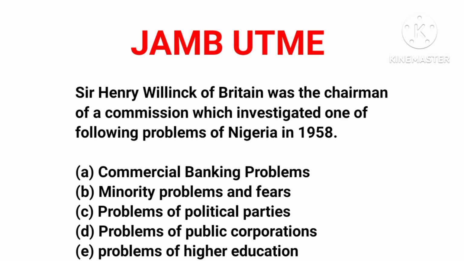Now, Sir Henrik Willink was appointed in November 1957 to inquire into the fears of minorities and means of allaying them. Okay, he was appointed to inquire into the fears of the minority tribes in Nigeria, and means of allaying their fears.